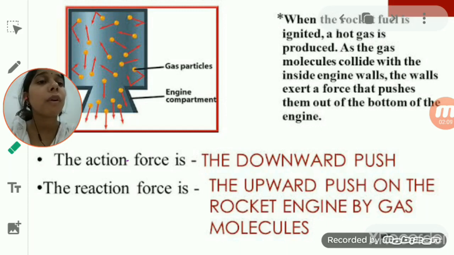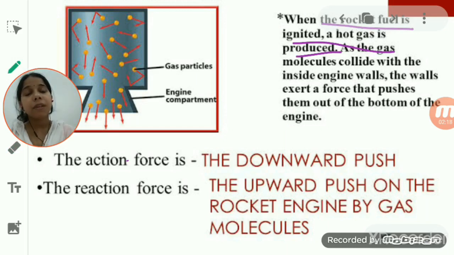If you see the rocket fuel, students, what happens when rocket fuel is ignited? Hot gas is produced. You will find that while the jet aircraft moves in the upward direction, hot gases rush out from the rear end or back end of the rocket or the jet aircraft. These hot gases are obtained by the rapid burning of the fuel. When the fuel burns, it releases the hot gases.